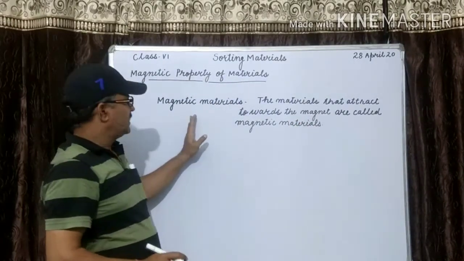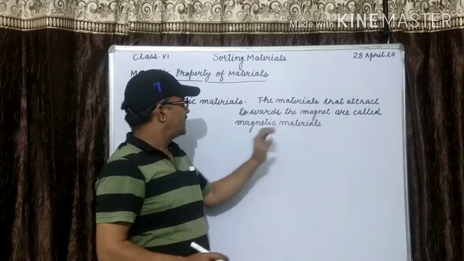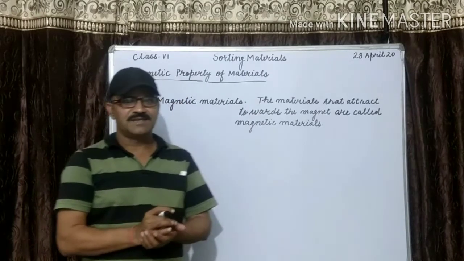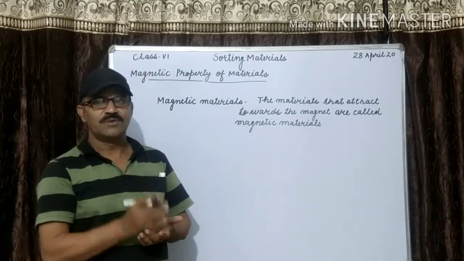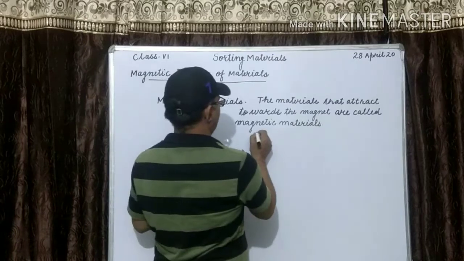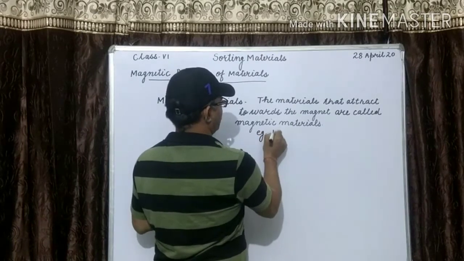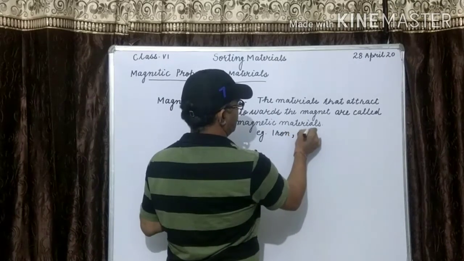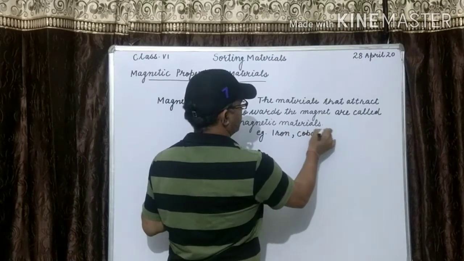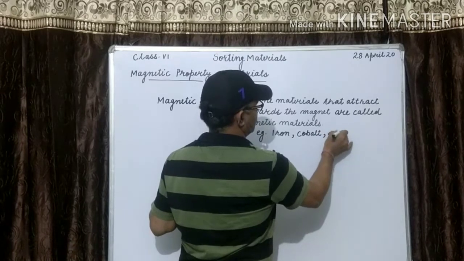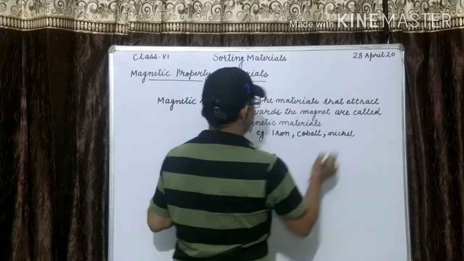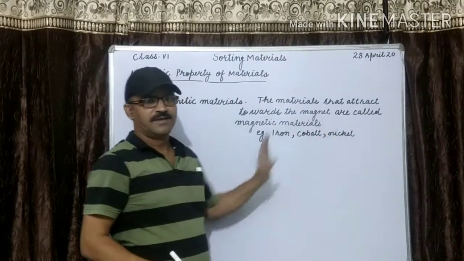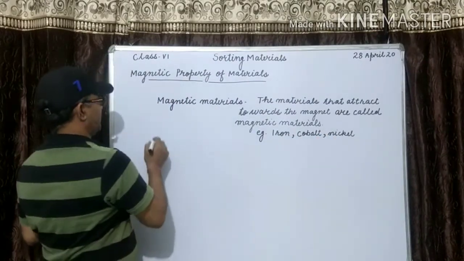What is the magnetic material? The materials that attract towards the magnet are called magnetic material. For example, iron, cobalt and nickel. These are the examples: iron, cobalt and nickel. Second is non-magnetic material.